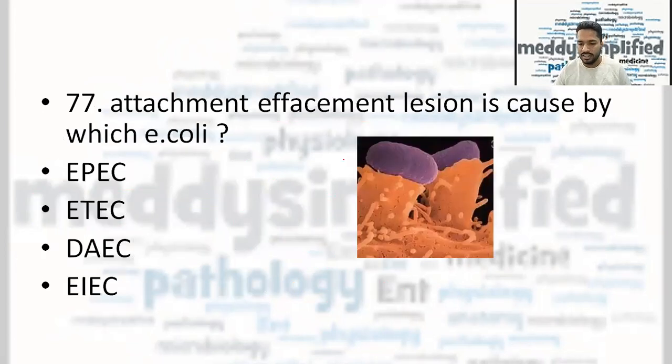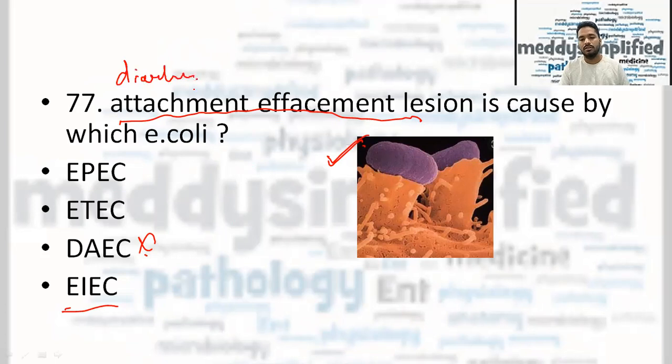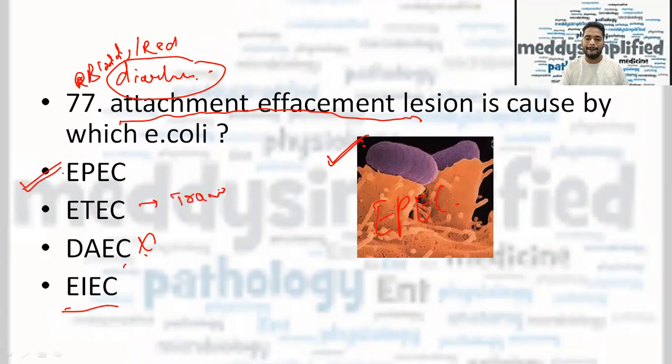Now, similar image was there, same image was there, and it was asked attachment and effacement lesion is caused by which of the following E. coli. DAEC was not the answer. Enteroinvasive, the history of diarrhea was given, right? Red diarrhea or bloody diarrhea was given. I don't know exactly, red or bloody diarrhea was written, but diarrhea was definitely there. So attachment effacement lesion is caused by which E. coli. This image is of EPEC. So the answer should be EPEC, right? EPEC. ETEC causes traveler's diarrhea. This is one thing you can just write it.